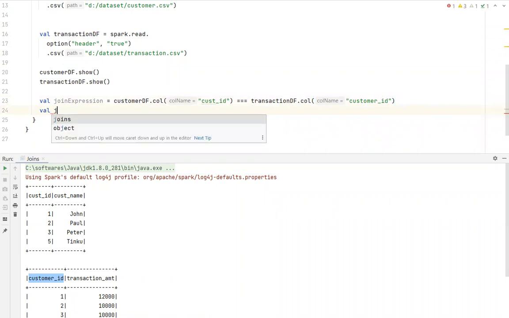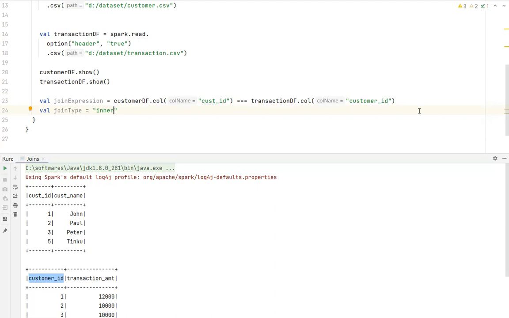And let me store the join type in a variable so that I can only modify this. Join type is, let's say I want to perform inner join. By default, the join is inner join. Whenever you perform a join, it is inner join. This is very important. Inner join, I think everybody is aware, basically removes all the things that are not common in both the tables. It returns back all the data that match the join condition.